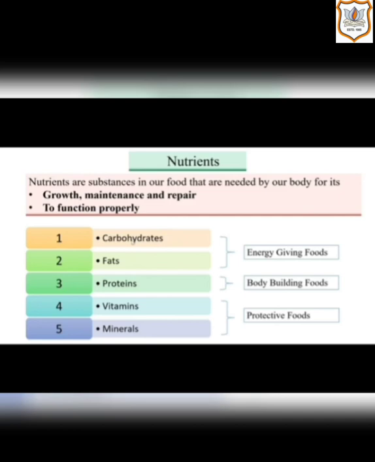There are 5 main types of nutrients, and they are carbohydrates, fats, proteins, vitamins and minerals.